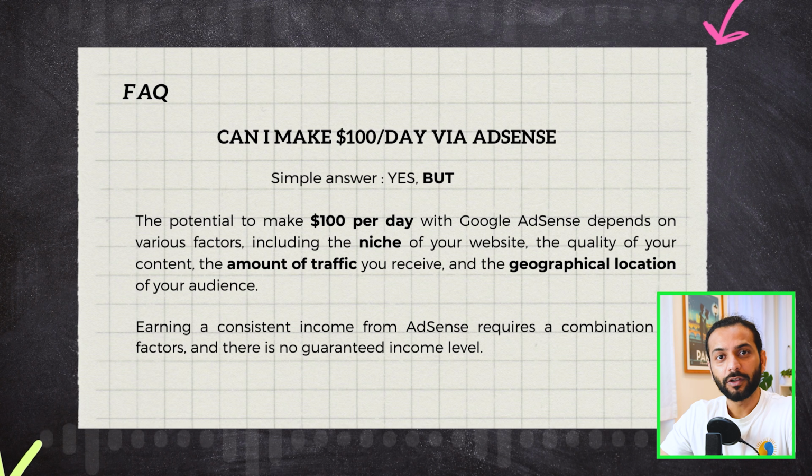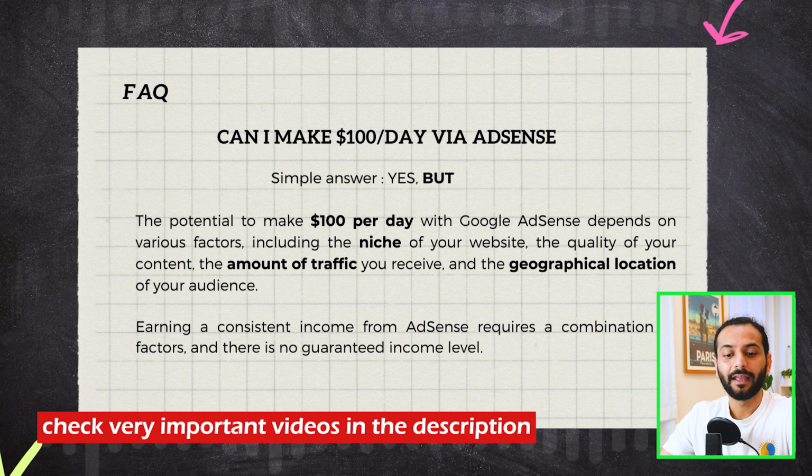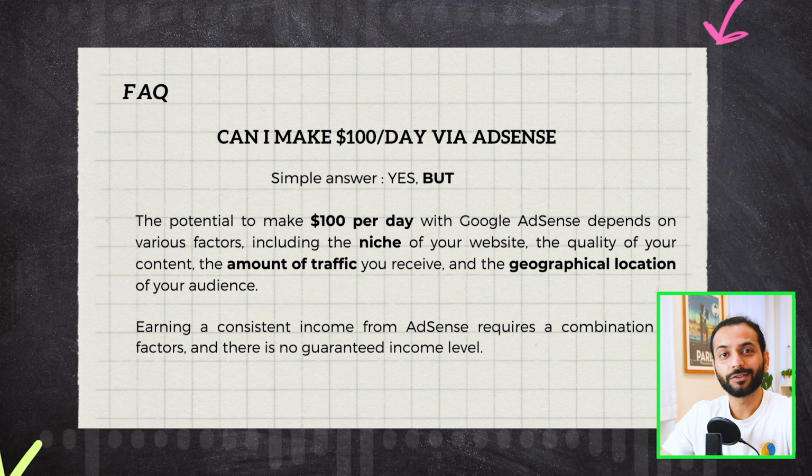I can guarantee you, if you give like 2 or 3 months to blogging, you will start earning really good money, but you need to give time to it and you need to improve yourself, your blog, and you need to learn new tips and tricks on how to improve your blog. I have so many videos on my channel on how to have the best SEO for your blog so you have organic traffic on your website. And the more traffic you have on your website, the more you will earn. There are some blogs which can earn thousands of dollars every day, not just $100. So it is possible, but it is really hard.